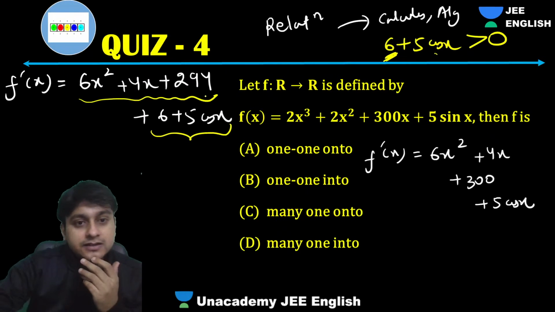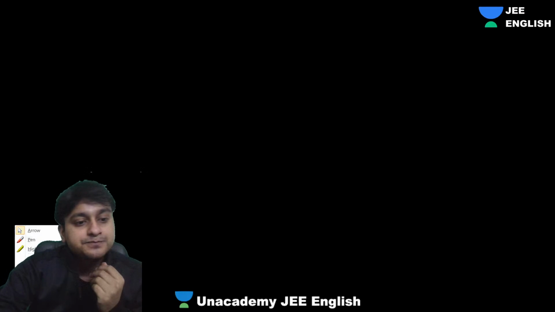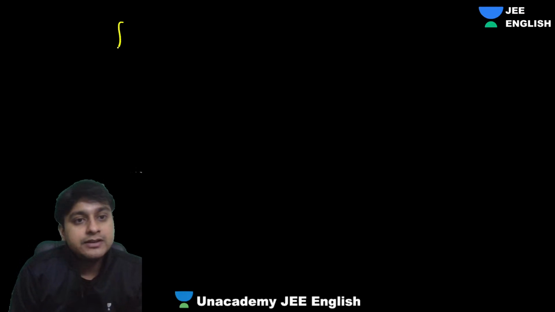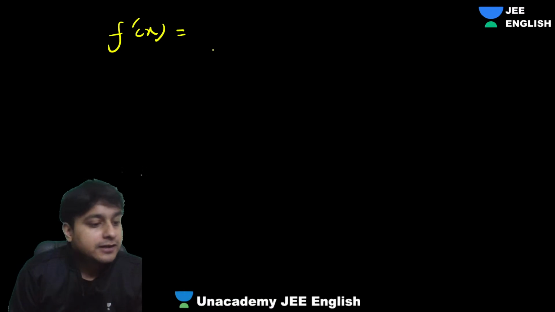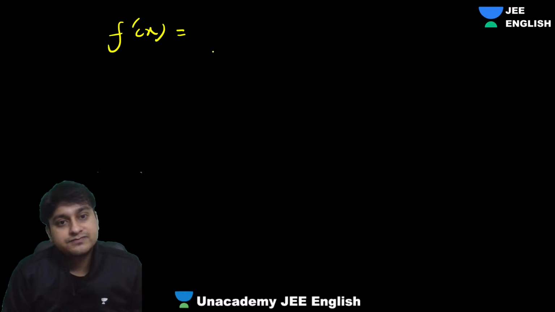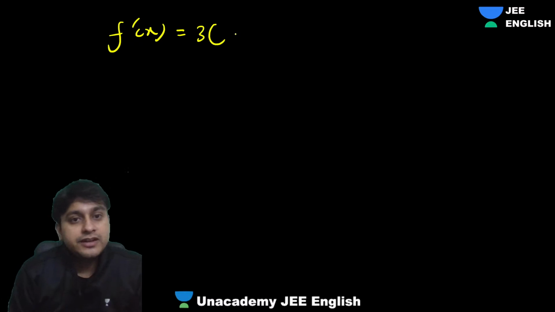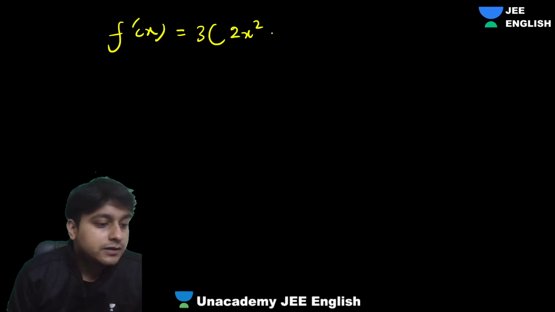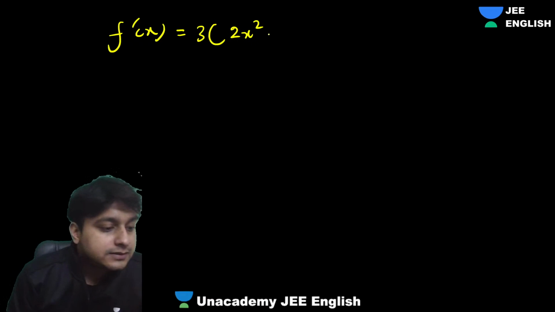That's easy. How can we do that? Let's see. So what I'm doing is I'm taking f dash of x, and taking 2 common.